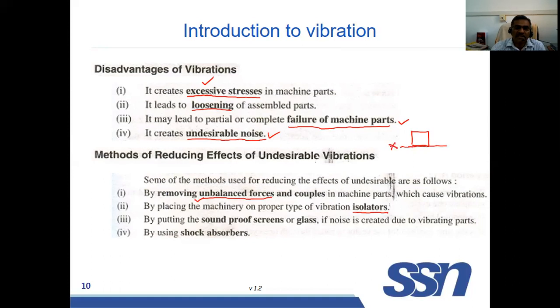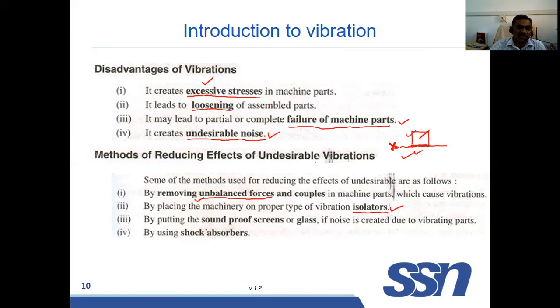The person standing or sitting near the machine should not feel the vibration. For that, in between the earth or foundation and this machine, we use rubber as an isolator. Rubbers are used for isolating the machine from the foundation. That is known as isolator.